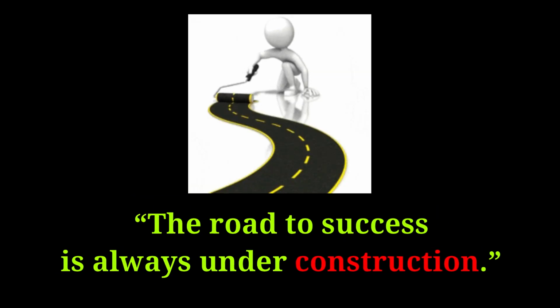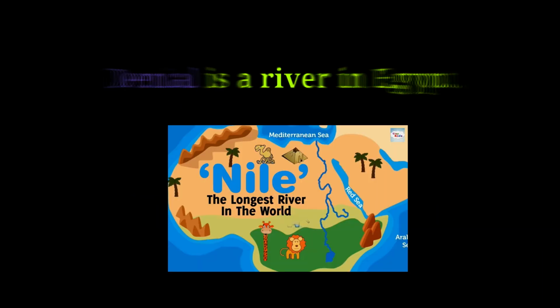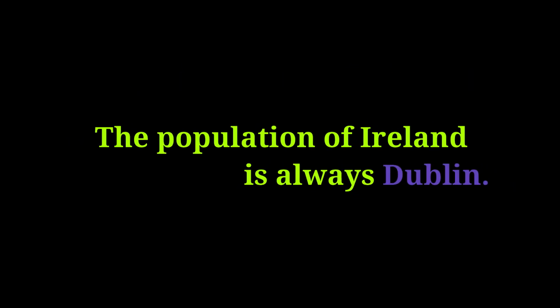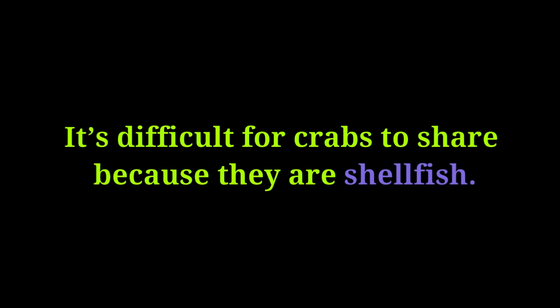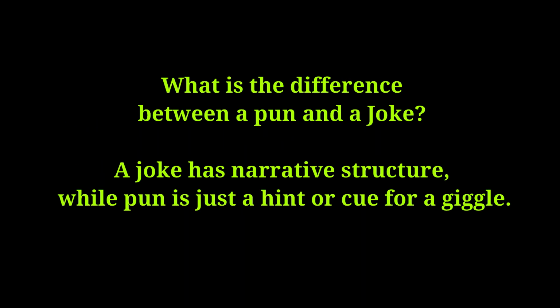The road to success is always under construction. Denial is a river in Egypt. The population of Ireland is always Dublin. It's difficult for crabs to share because they are shellfish. What is the difference between a pun and a joke? A joke has narrative structure, while a pun is just a hint or cue for a giggle.